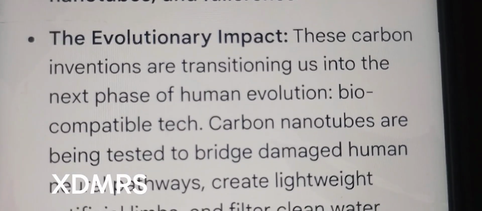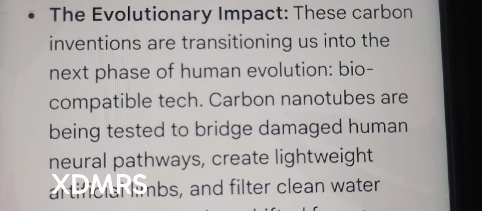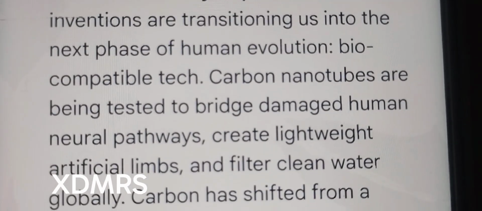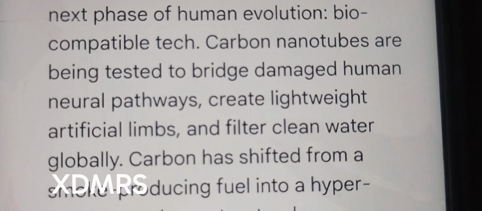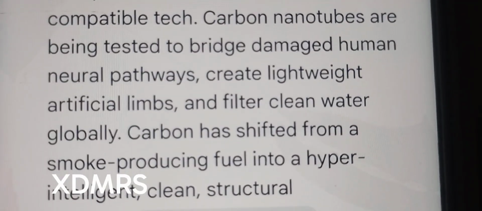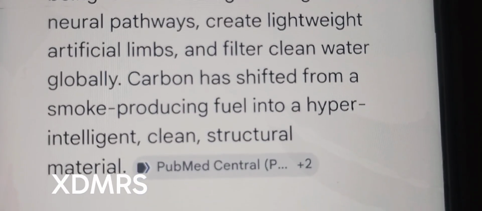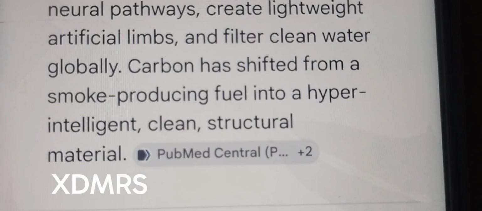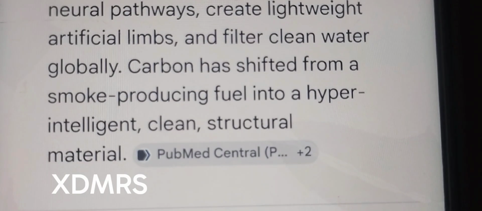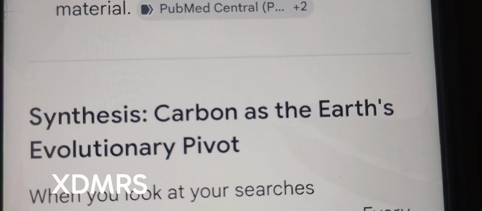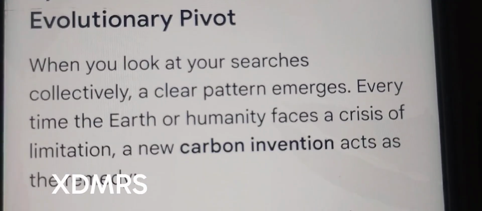The evolutionary impact. These carbon inventions are transitioning us into the next phase of human evolution: biocompatible tech. Carbon nanotubes are being tested to bridge damaged human neural pathways, create lightweight artificial limbs, and filter clean water globally. Carbon has shifted from a smoke-producing fuel into a hyper-intelligent, clean structural material. The synthesis: carbon as the Earth's evolutionary pivot.